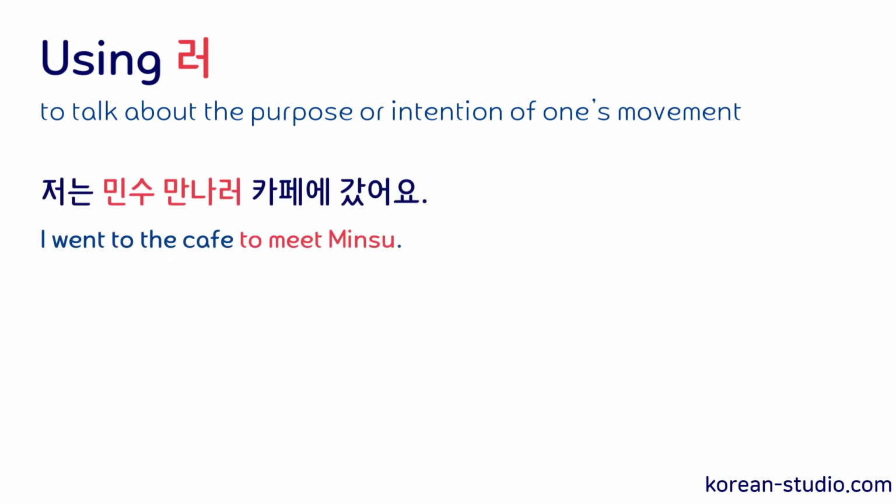저는 민수 만나러 카페에 갔어요. I went to the cafe to meet 민수. So in this sentence, 만나러 functions in the same way as to meet in English. And 만나러 combines the verb 만나다, which means to meet, with 러 and becomes 만나러. So 민수 만나러, to meet 민수, is the purpose of 카페에 갔어요, went to the cafe.